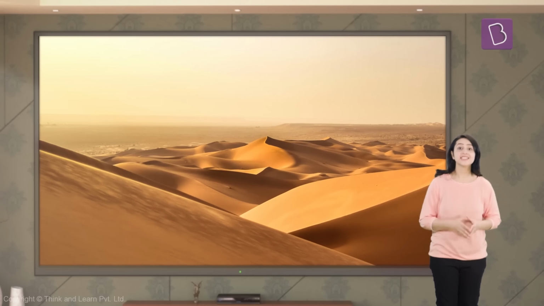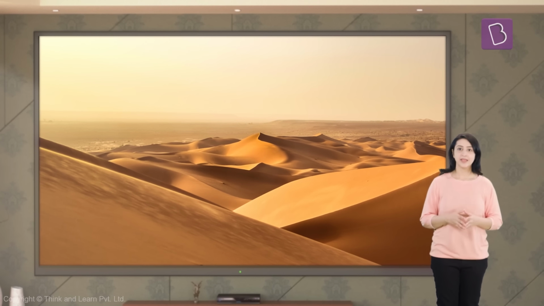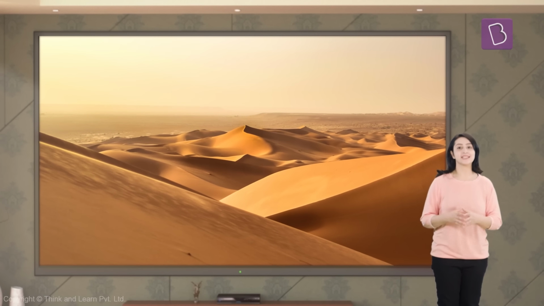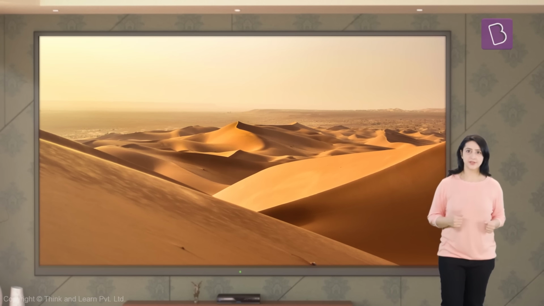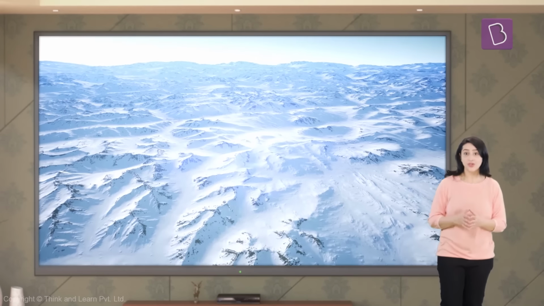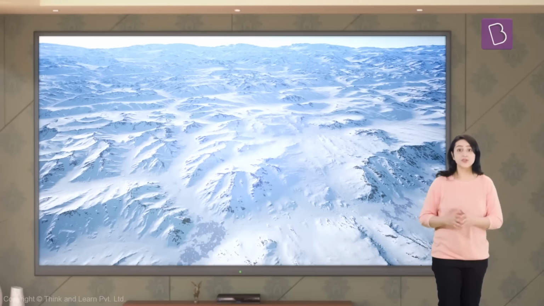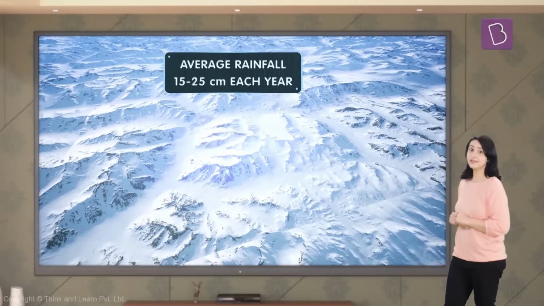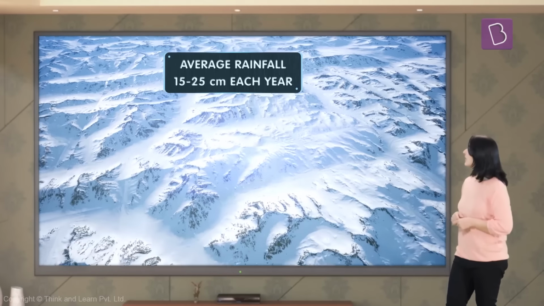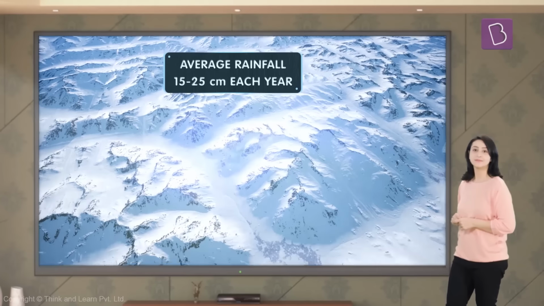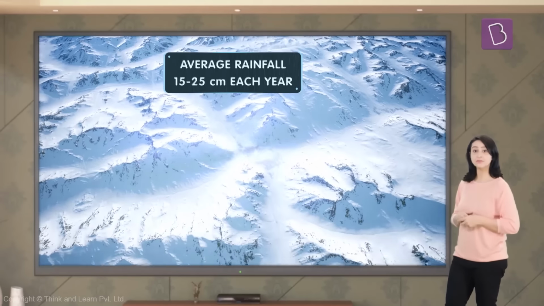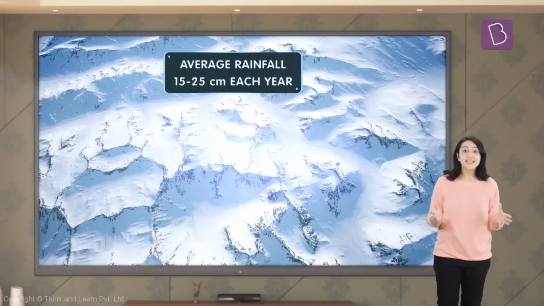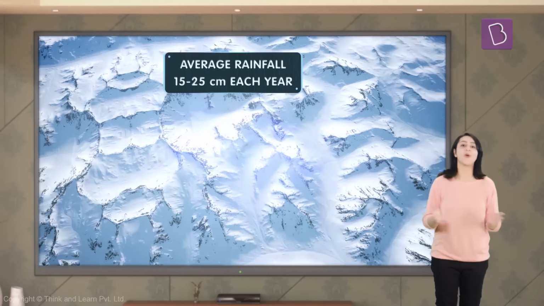However, this is not always the case. As long as rainfall is very low, a region can be a desert. Just think about it. How much rainfall do you think the icy cold Arctic region has? Well, from what I can see here, it snows a lot for sure. But there's hardly any rainfall. So deserts can also be cold.